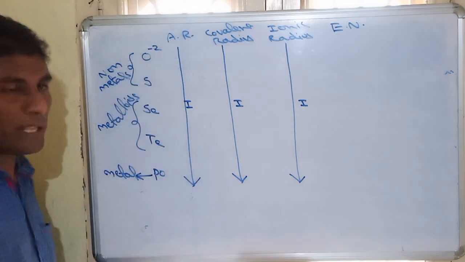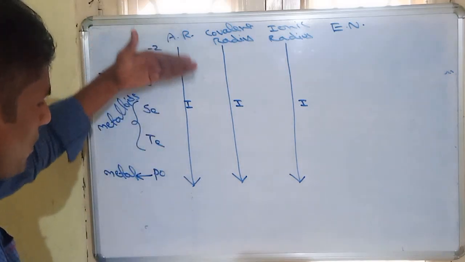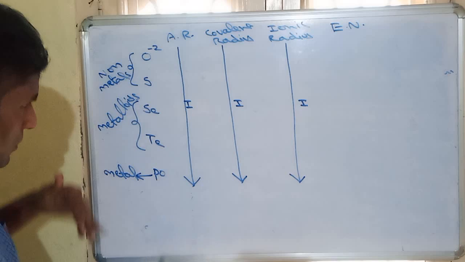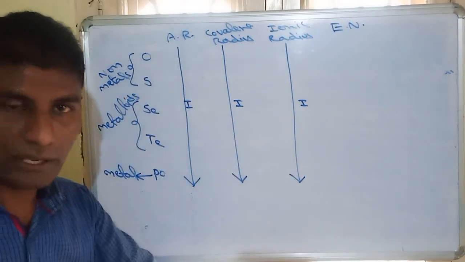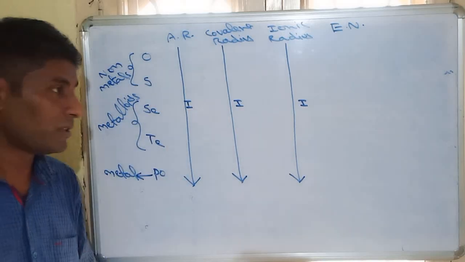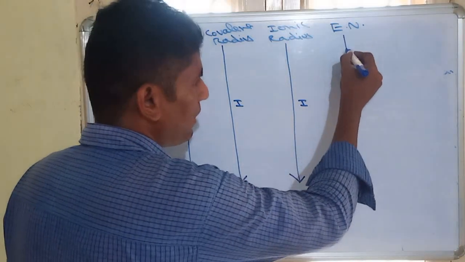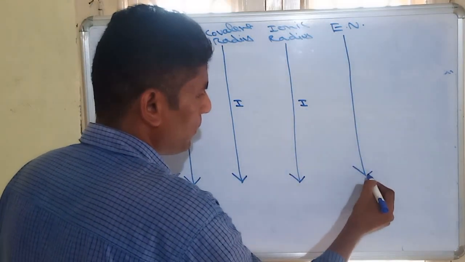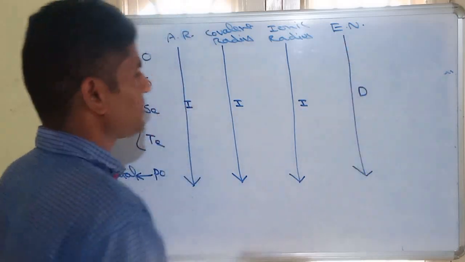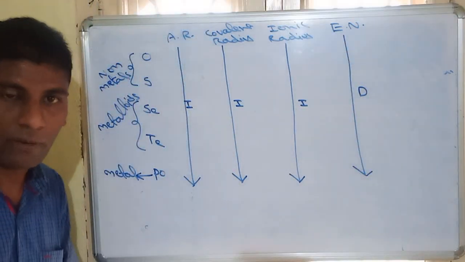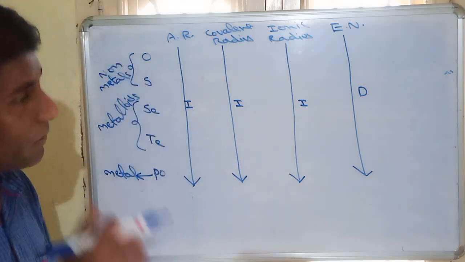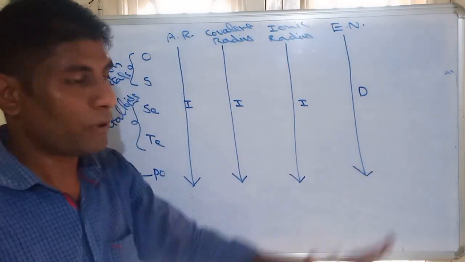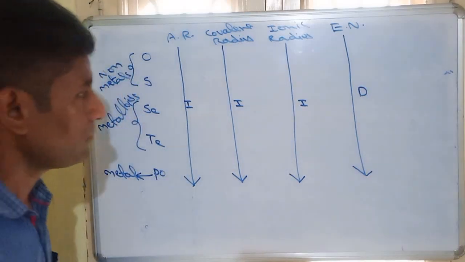Since oxygen is very small in size, and size increases from top to bottom, oxygen's gaining capacity will be higher compared with other elements. So electronegativity decreases from top to bottom. Oxygen is the most electronegative element, whereas polonium is the least electronegative element in the 16th group.